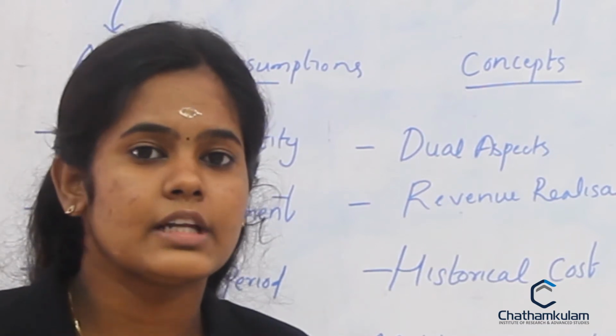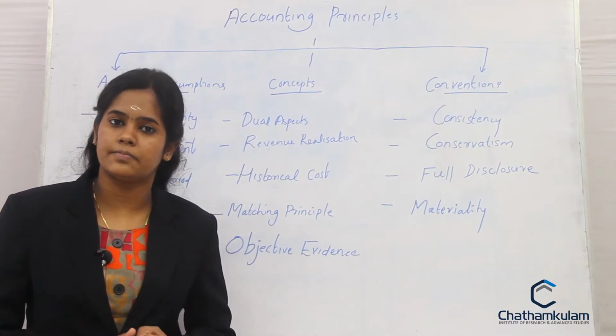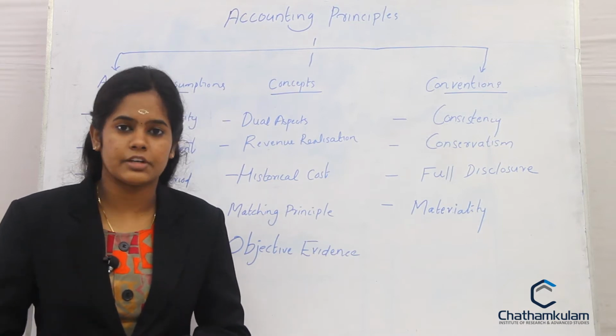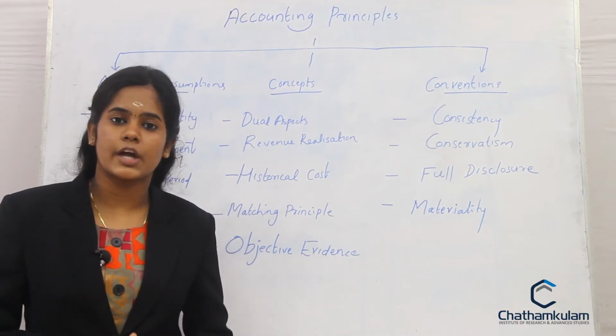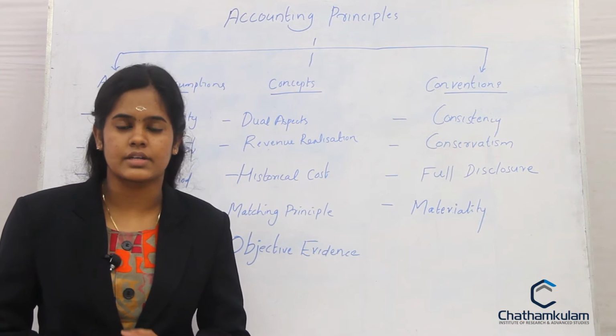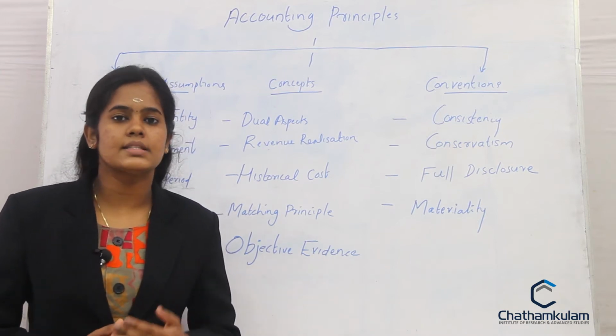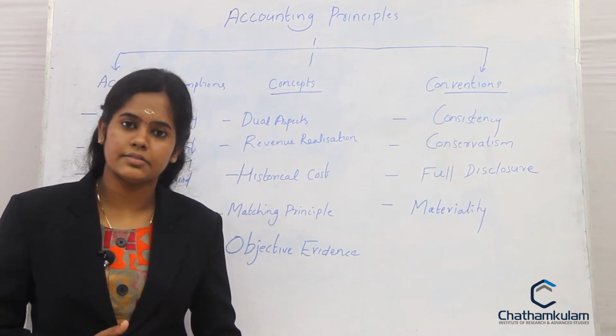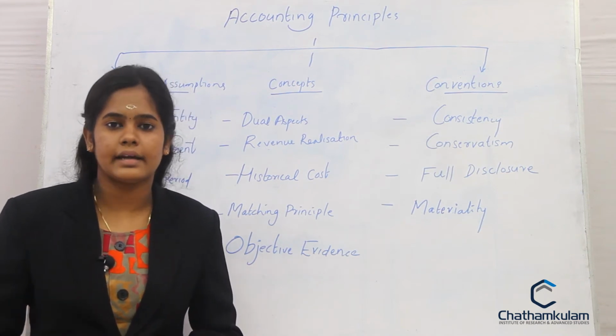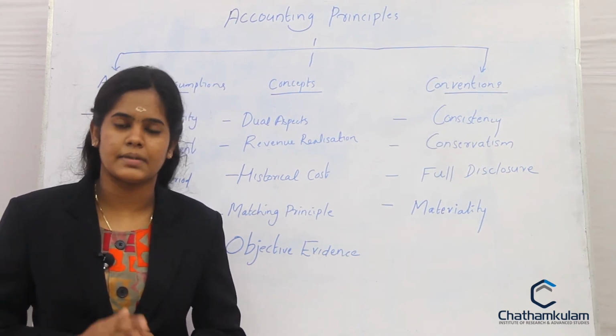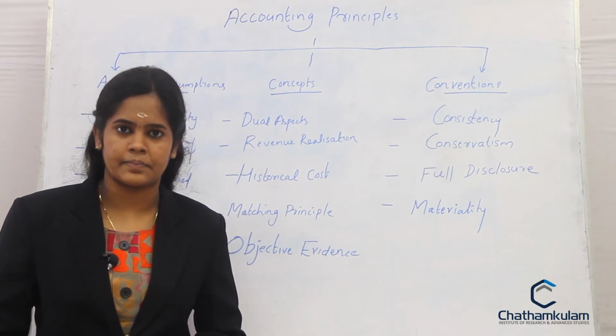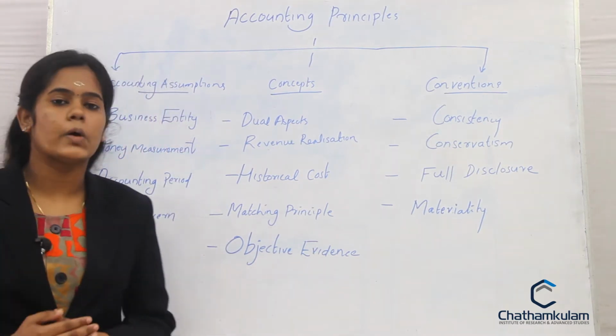Accounting or the financial year means April 1st to March 31st. Calendar year means January 1st to December 31st. So according to the company's preference, they can adopt either the fiscal year or the calendar year as accounting period, but generally it is 1 year. Then next one, it is going concern.